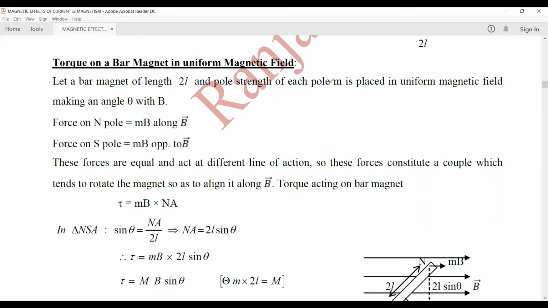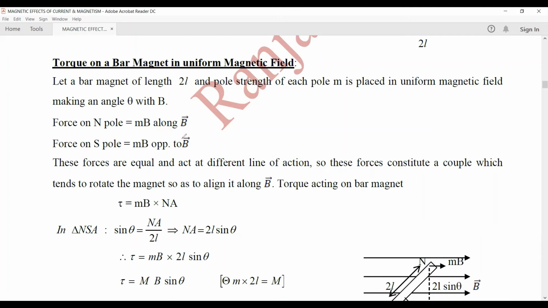Okay, if small m is the pole strength, so the north pole experiences a force which is pole strength into the magnetic field. This will be along the direction of the magnetic field, whereas the force on the south pole will be the same, opposite to the magnetic field. Okay, and these forces are not along the same line of action.